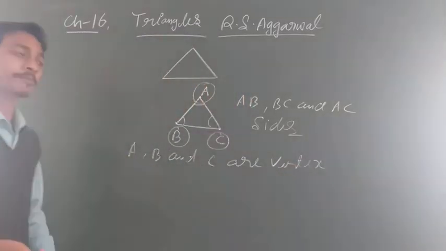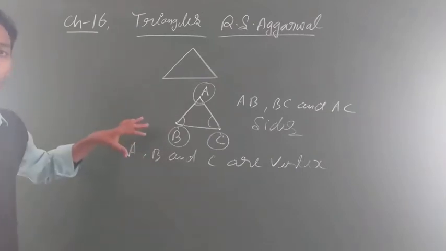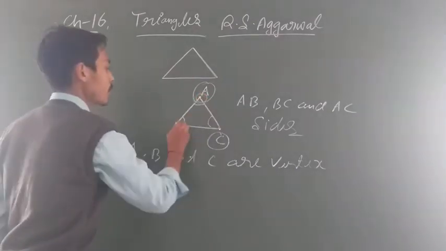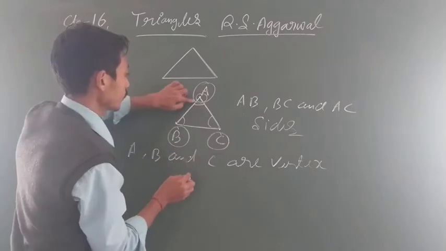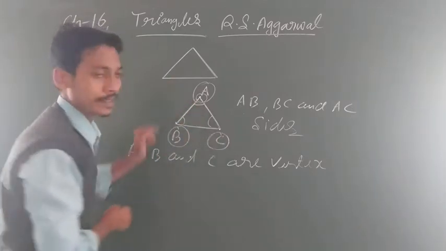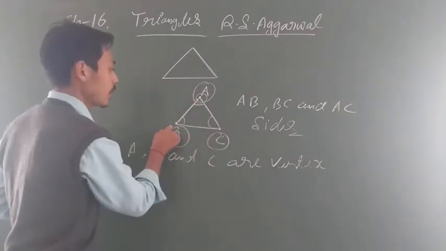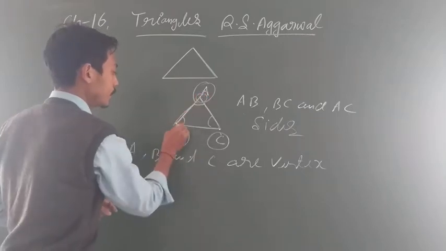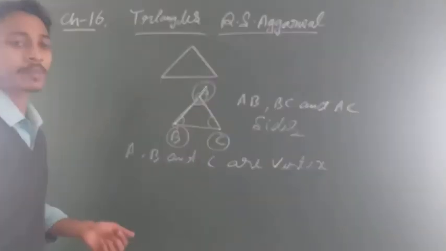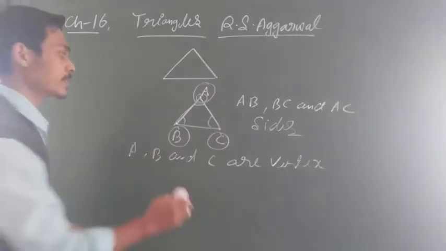As you know, a vertex is the meeting point of two sides. A is a vertex because here AB and AC meet. B is also a vertex because here AB and BC meet. So a vertex is the common point. Clear?